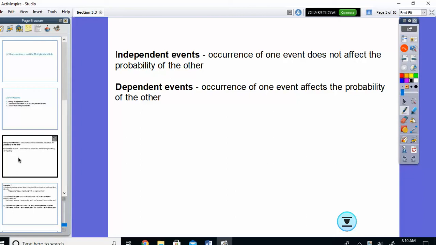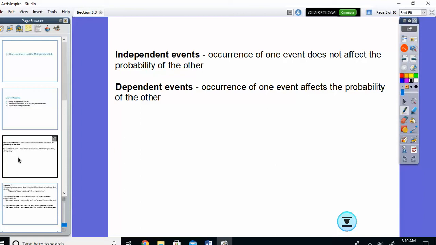Okay, did they run out of muffins because it was cloudy? No. Is it cloudy because they're out of muffins? No. Those things are not related. They are completely independent. Now something that would not be independent. Let's say it's cloudy today, so I brought an umbrella to school. Are those things independent? No, because there is a relationship.